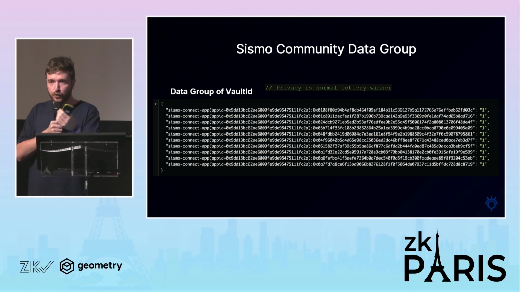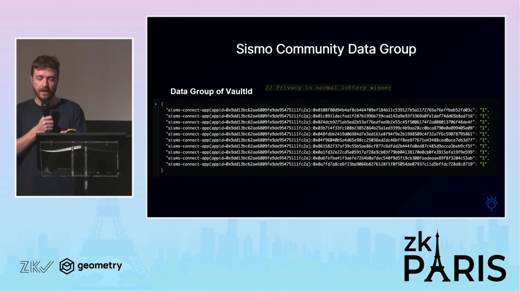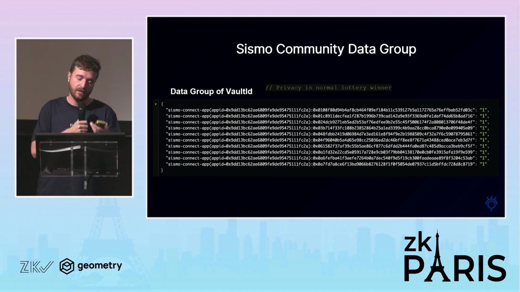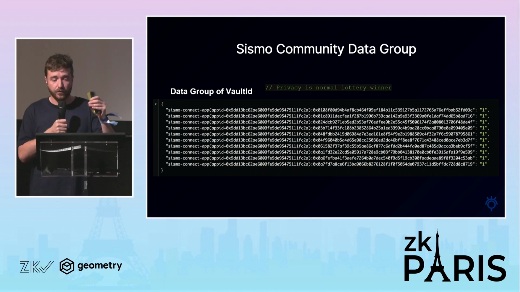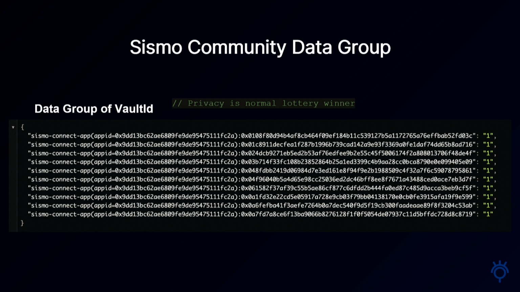This will create a group. Here I have all the group of the lottery winners. It's a group of all the Vault IDs for this application that have been made. And later on, I can come again and prove that I own this Vault ID and claim the fact that I effectively win my Tornado Cash prize. So in this process, there is no trusted off-chain service at all, because you are just doing the hash of your Vault secret and the app ID to prove ownership of your Vault ID, so your identity.